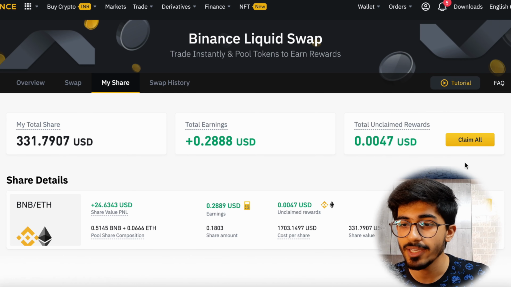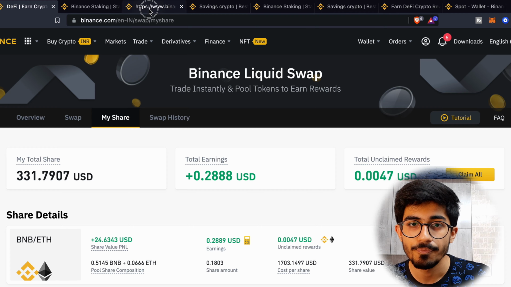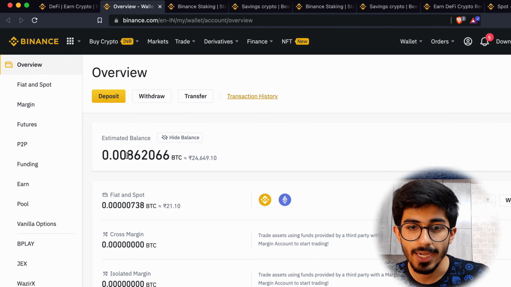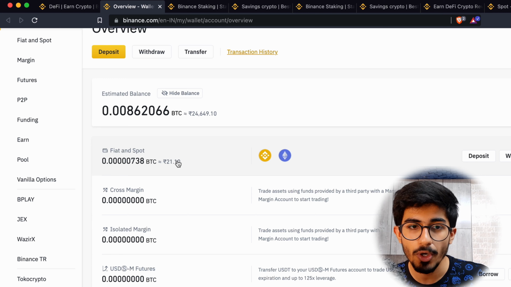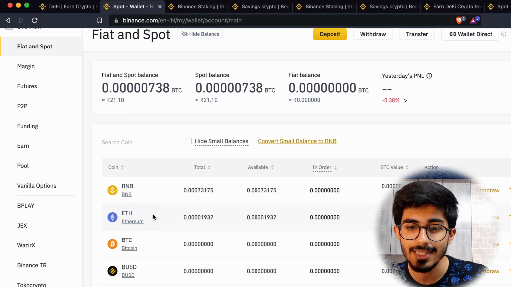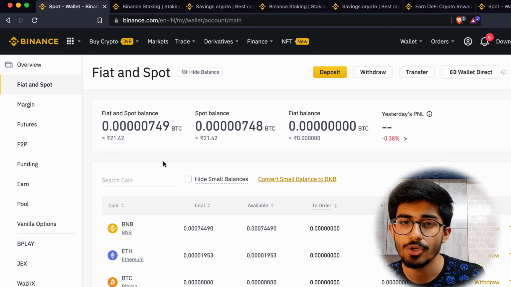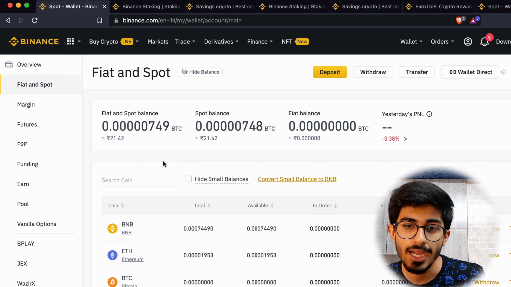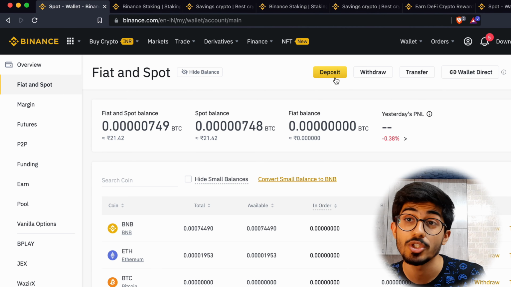If I go over to the overview part, let's open it in a new tab. This is the overview part, and it's currently showing 0.008 BTC. So that's my wallet. And then there is the spot wallet. So this is the spot wallet, which has BNB, which has Ethereum in it. And that's the best thing about Binance, is that you can get your rewards directly in the Binance wallet, and from it you can convert it to fiat if you want. You can withdraw it, you can deposit more of your cryptocurrencies, and do all sorts of things.